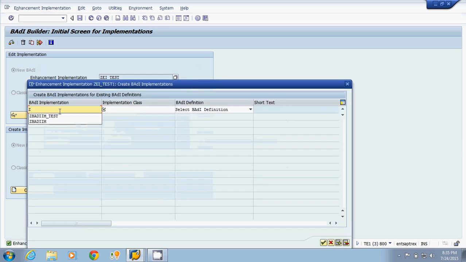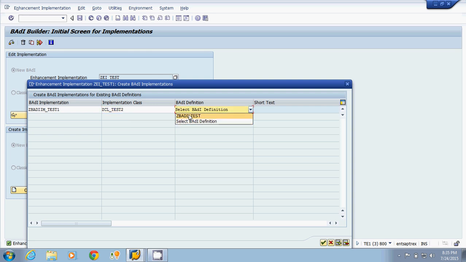Now my name of the suppose body implementation is Z body implementation test 1. My name of the class is suppose ZCL_test 2. My by definition is same. Now we have one by definition Z body_test. Now we have two implementations.